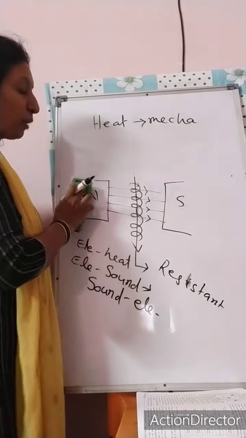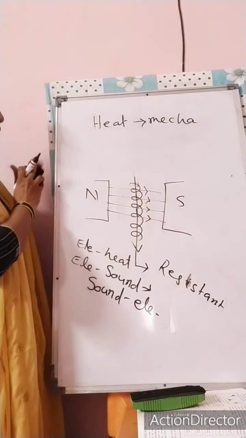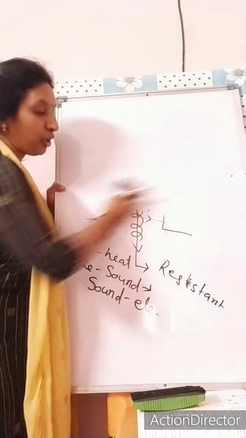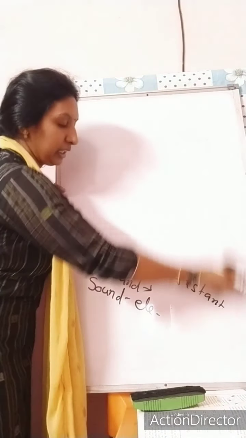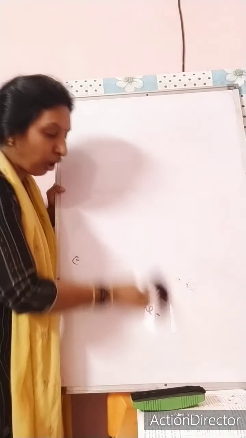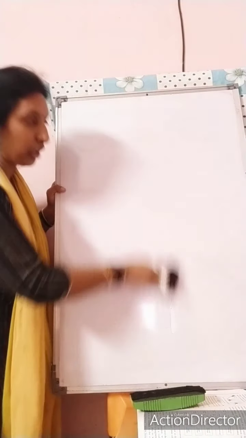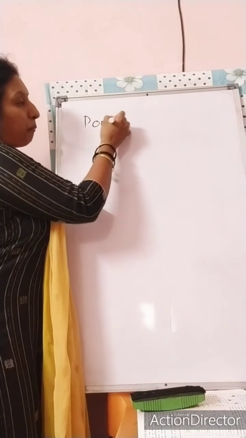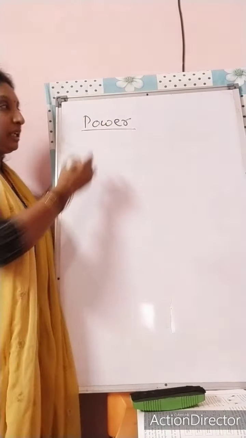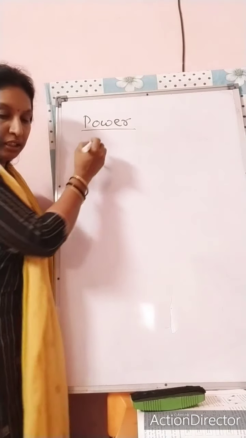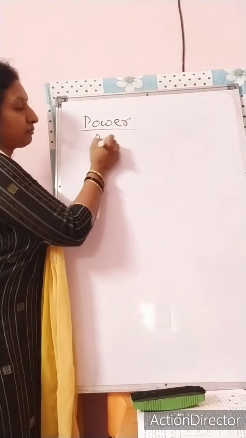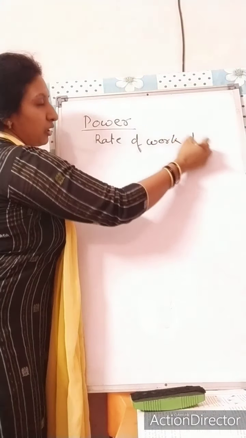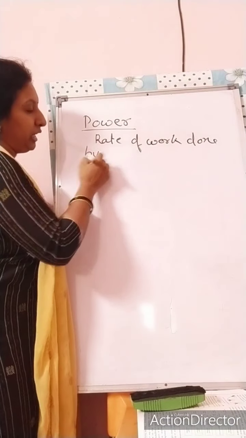Next topic I want to say is power. Power is the rate of work done, or at what rate or how fast a work is done. So power is your next topic. Power can be defined as the rate of work done by a body.